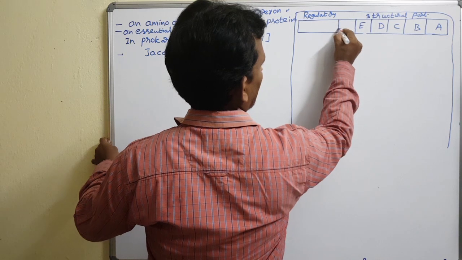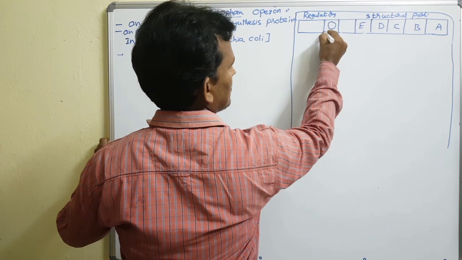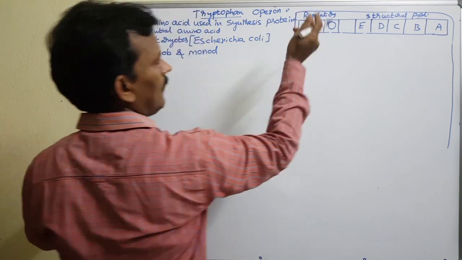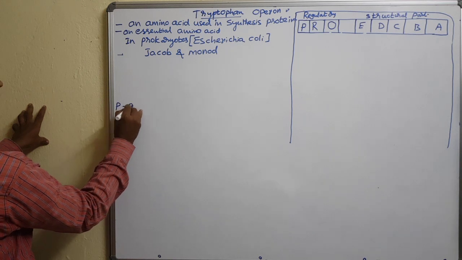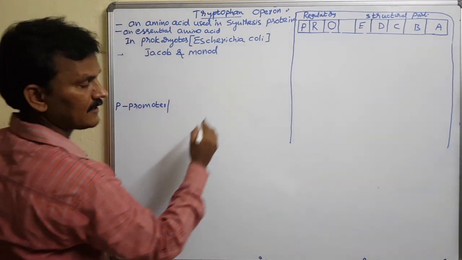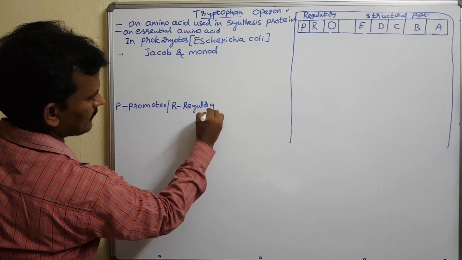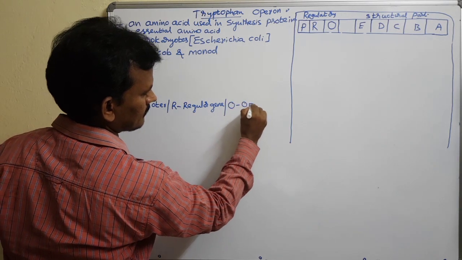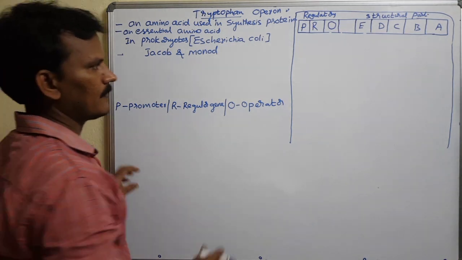It also has one operator gene, a regulator gene, and a promoter gene. Already we know, P is nothing but a promoter gene, R is a regulator gene, and O is the operator gene, the same as in the lactose operon.